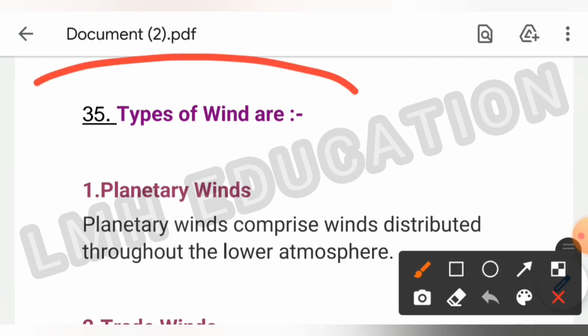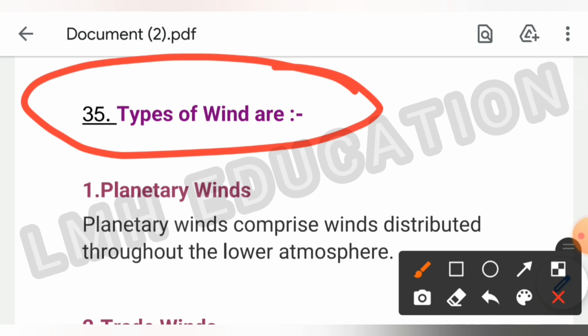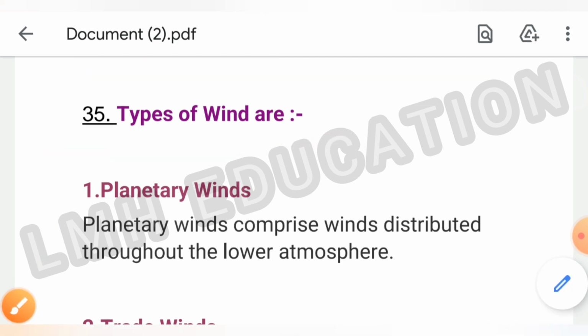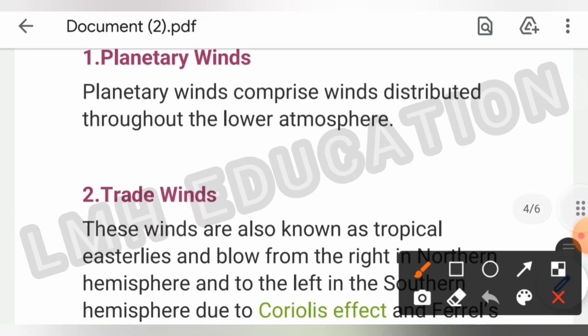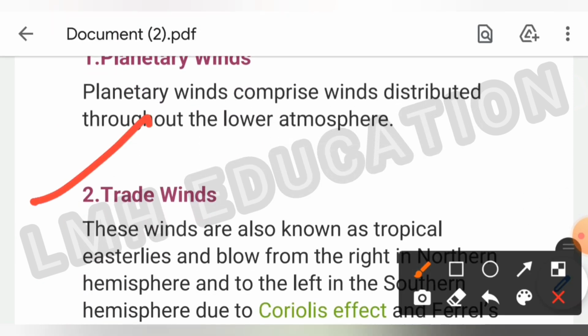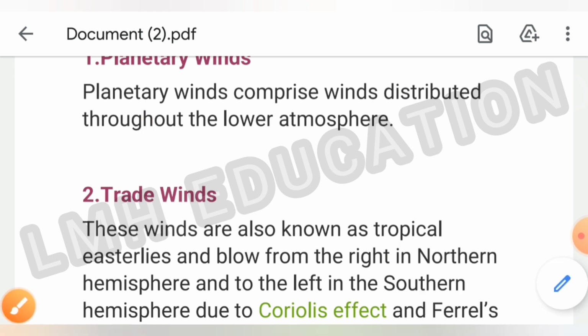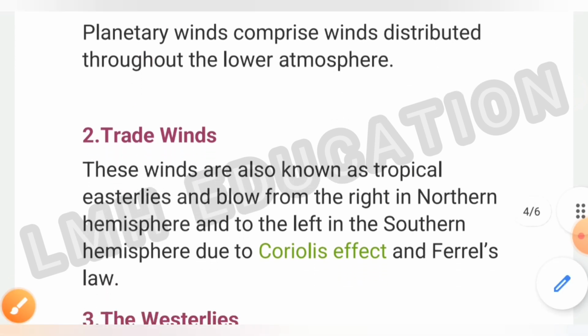This is all about types of winds. So the first type is planetary winds. The planetary winds comprise winds distributed throughout the lower atmosphere. So this is the first type of wind. Now the next is trade winds. These winds are also known as tropical easterlies and blow to the right in the northern hemisphere and to the left in the southern hemisphere due to Coriolis effect and Ferrel's law.